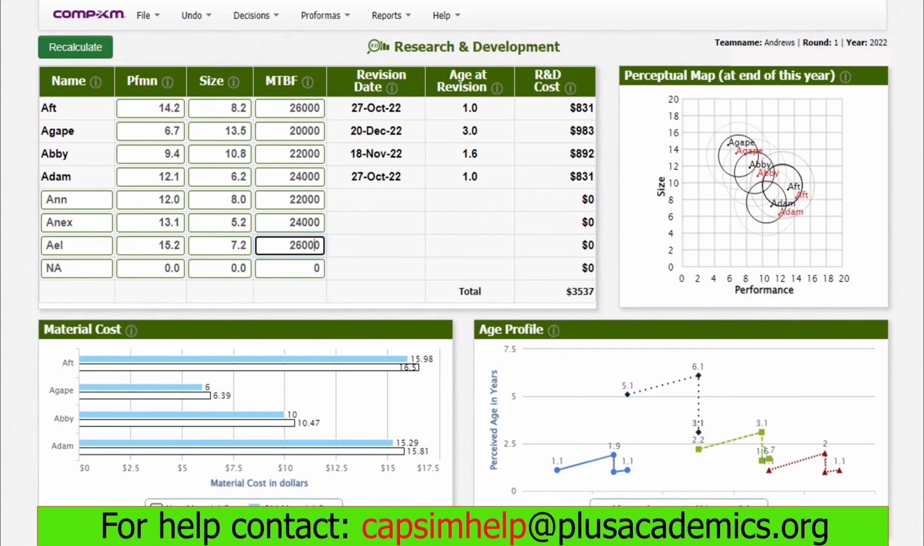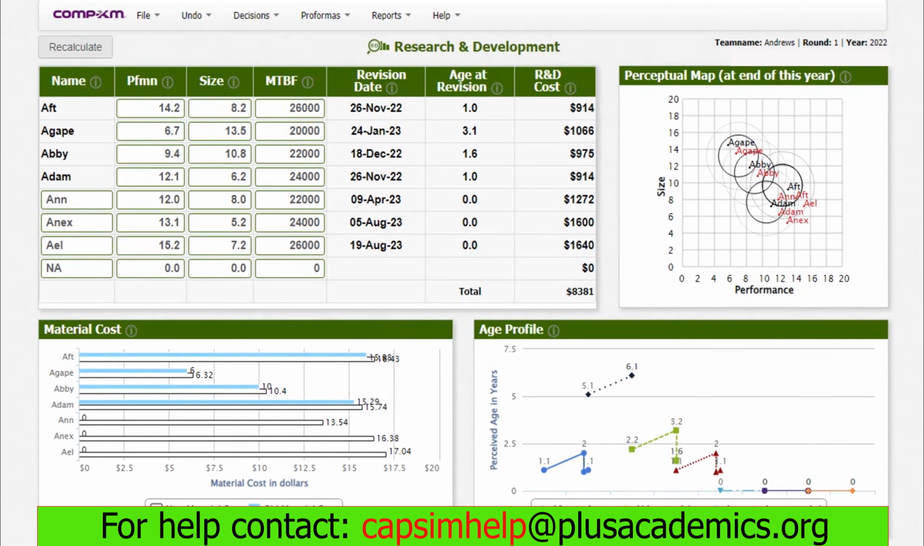As you can see, now we have about 7 products in our company, but the revision date is quite off because now you can see for AFT, the product will be coming out on 26th of November 2022, while Agape will be coming out on 24th of January 2023. This means that the market will not receive the revised version of this product early, and that will have a very huge impact on our sales. We want to maximize the sales as much as possible, and that means for us to get to that level, we must ensure our products, when revised, come early on the market.